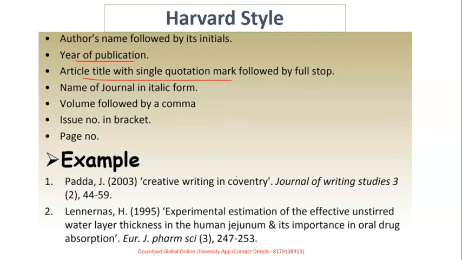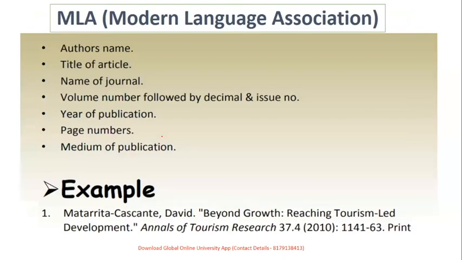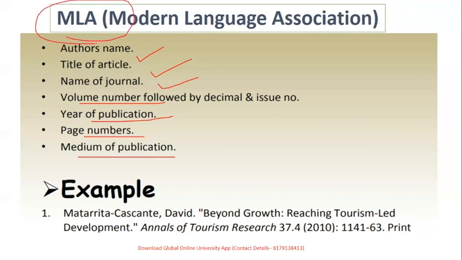which is again marked by a full stop. The name of the journal has to be in italics. Volume should be followed by a comma, issue number in brackets, and page number. So this is how it goes in Harvard style. MLA, that is Modern Language Association, where the author's name, the title of the article, name of the journal, volume number, year of publication, page number or medium of publication should be reflected. It is in the form of MLA style.